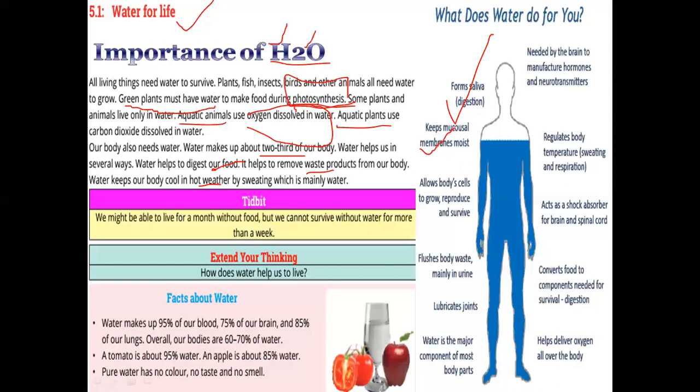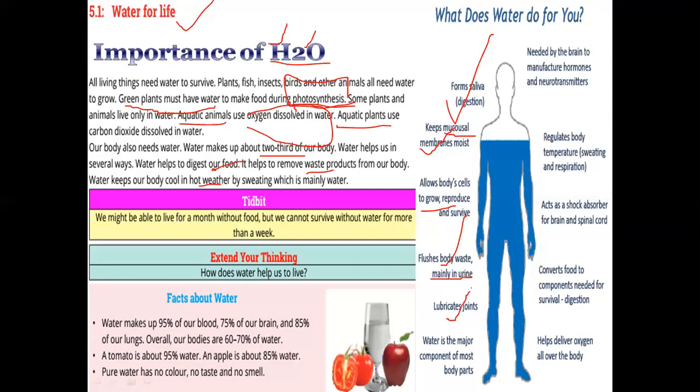So every organ of the body has a mucosal membrane, which is moist all the time. The organ's membrane itself secretes some type of water, which keeps them moist. Body cells need water to grow and survive, and for chemical reactions as well. So body waste has to be flushed out in the presence of water, mainly through urine, which contains a large quantity of water.